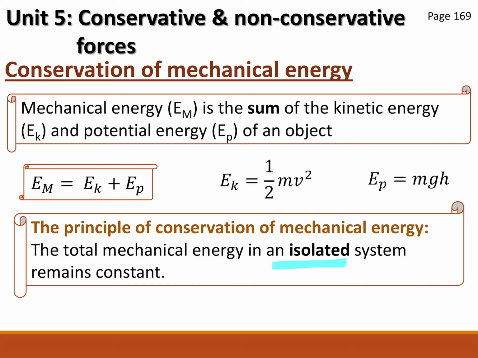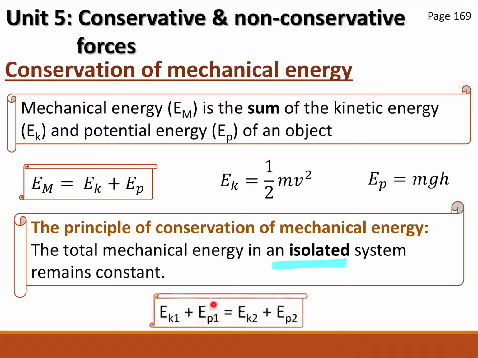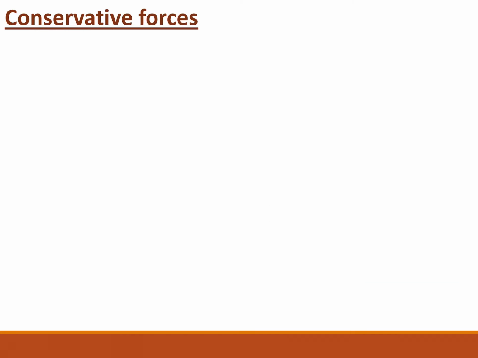But for mechanical energy, kinetic and potential, to be conserved, in other words, potential and kinetic change between each other, the system needs to be isolated. So what that means for us is the potential plus the kinetic at one point would be equal to the potential plus the kinetic at another point. Okay? Doesn't matter where those points are, it's in the same motion, but there's no external forces like friction.